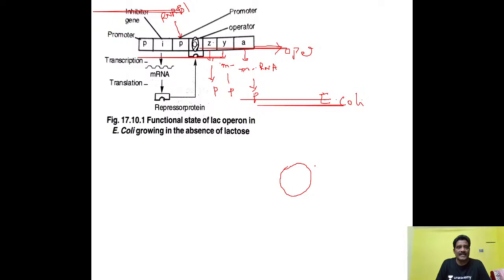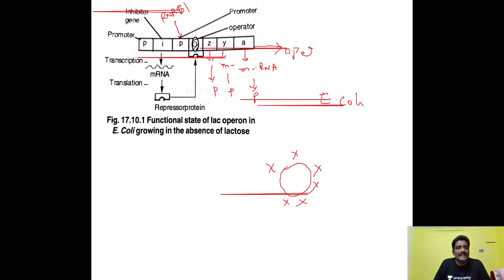Around the E. coli bacteria, no lactose is there. Lactose is a source of energy, no? It is absent. Whenever it is absent, the inhibitor gene produces mRNA, and the mRNA forms repressor protein. The repressor protein binds to the operator gene. So the operator gene cannot function. It will not allow RNA polymerase to move along the Z, Y, A genes. That is the important function of the operator gene.